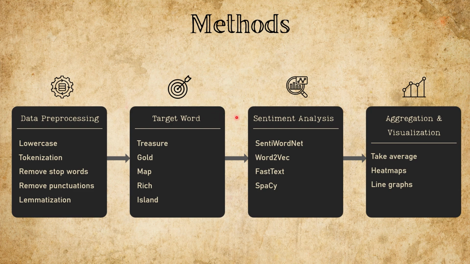passed the words surrounding the target words to 4 different sentiment models: SentiWordNet, Word2Vec, FastText, and SpaCy. Finally, we aggregated the sentiment scores by averaging them chapter-wise and visualized the emotional patterns using heat maps and line graphs. Now, let's take a closer look at the first step, data preprocessing.